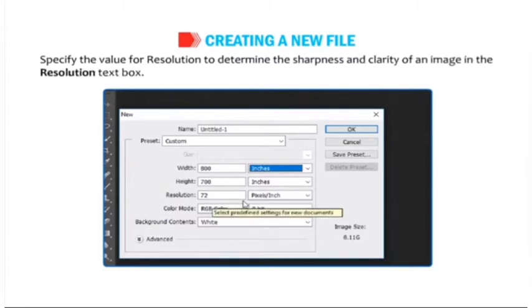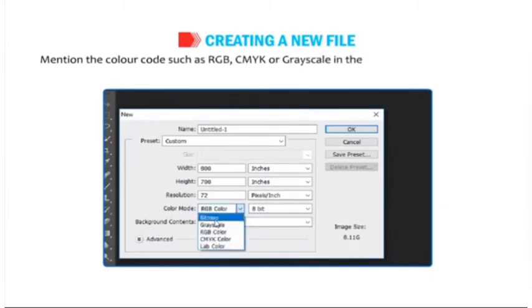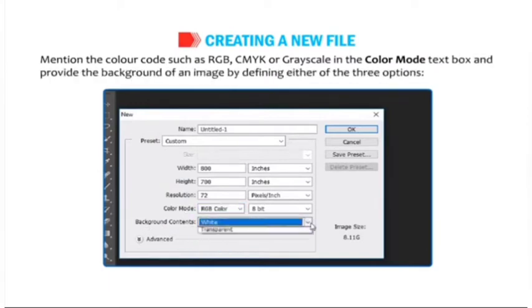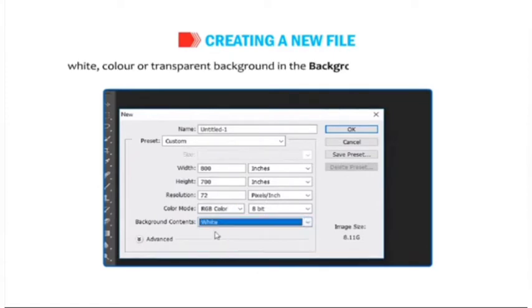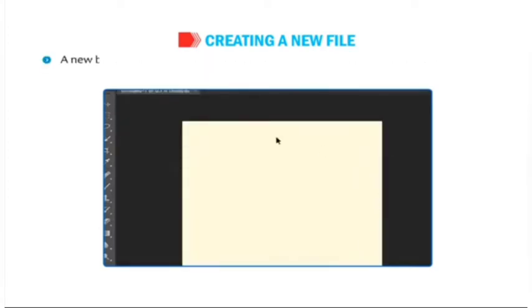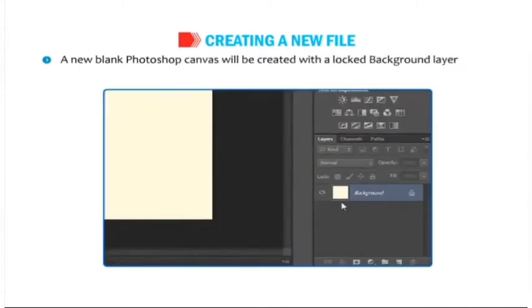Mention the color code such as RGB, CMYK or grayscale in the Color Mode text box and provide the background of an image by defining either of the three options, white, color or transparent, in the Background Contents text box. Click on the OK button. A new blank Photoshop canvas will be created with the locked background layer in the Layers panel.